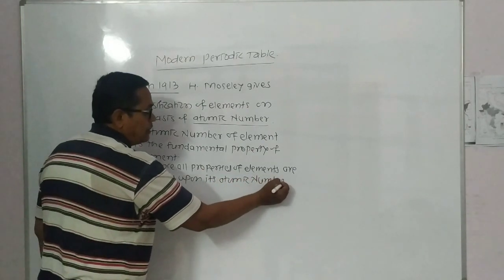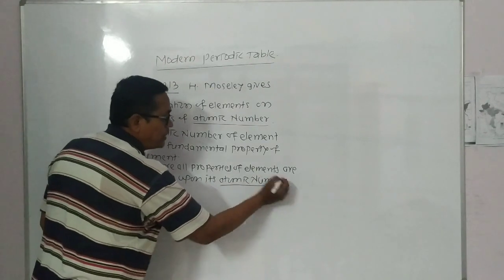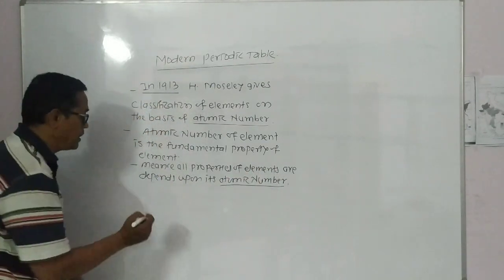All properties of elements depend upon its atomic number, not the mass number.